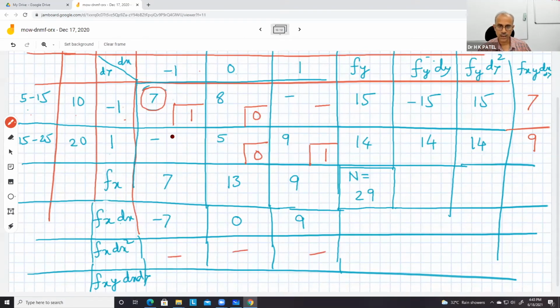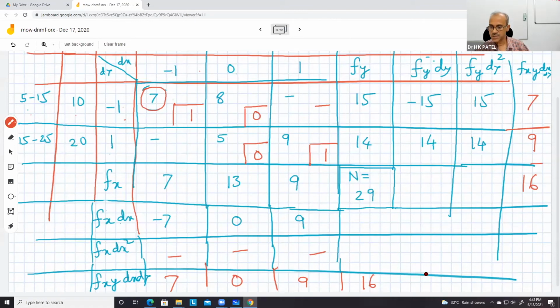Here again, vertically, this is again 7 into 1. So 7. And then this is 0, 0, 0. And this is again 0 and 9 into 1, 9. So now you can see that you have number 16 here and 16 here. Okay. So this was a small table.